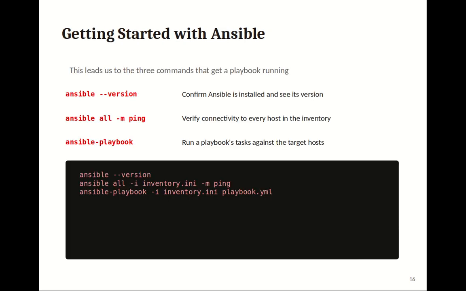Getting started with Ansible. This leads us to the three commands that get a playbook running. ansible --version: confirm Ansible is installed and see its version. ansible all -m ping: verify connectivity to every host in the inventory. ansible-playbook: run a playbook's tasks against the target hosts.